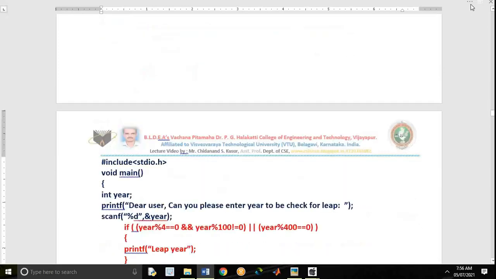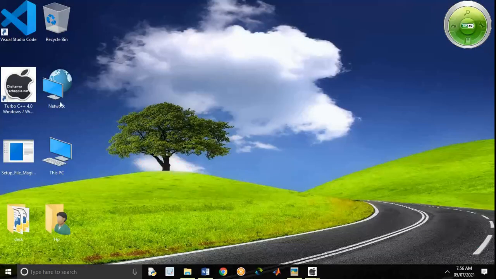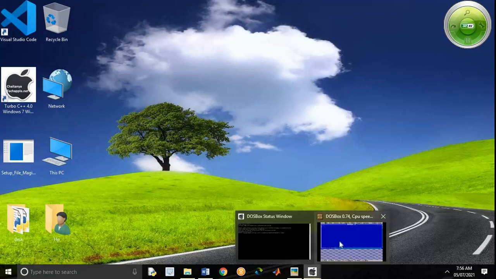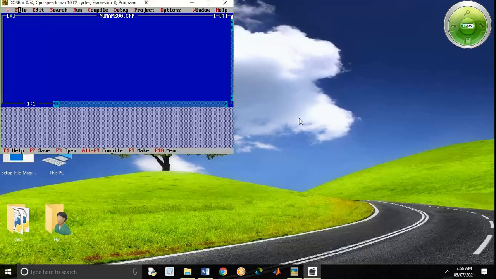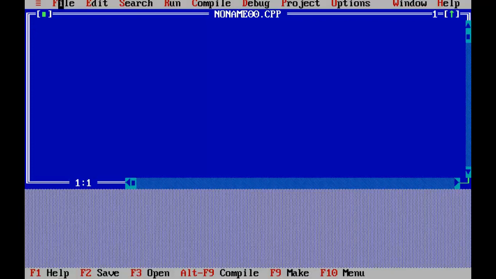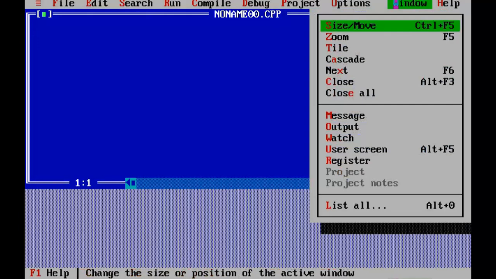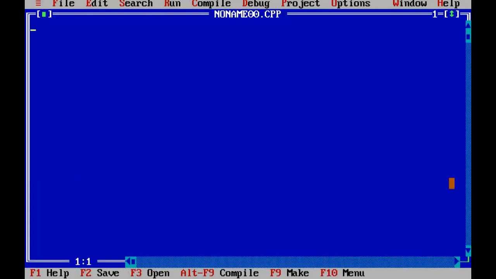Now practically I run and I show you practically. Let us start the C language. I hope it is already installed in your computer. I am starting the Turbo C++, and I go for the window menu. I go for the zoom option. Then here I write the program.